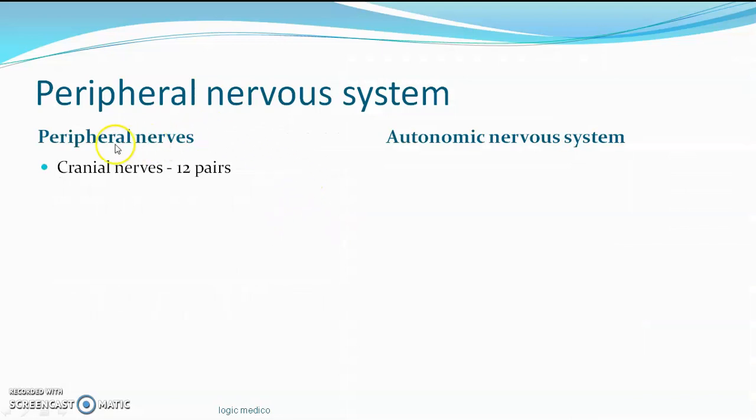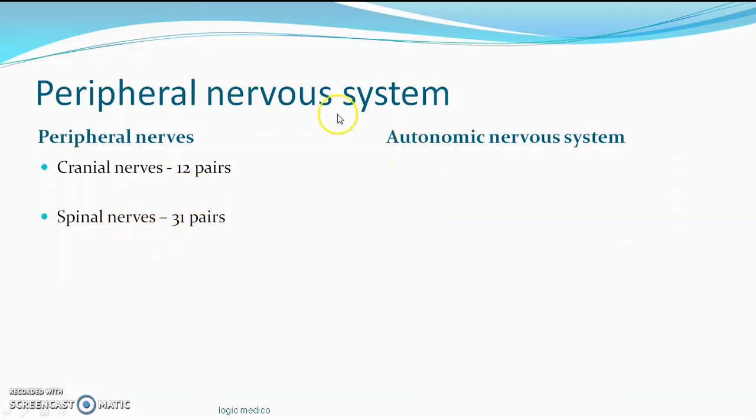In the peripheral nervous system there are so many peripheral nerves. First of all, the cranial nerves. There are 12 pairs of cranial nerves. There is a separate video on cranial nerves, you can see that. And there are 31 pairs of spinal nerves. So how to remember there are 31 pairs of spinal nerves? After 12, what is the next number? 13. If you accidentally write 13 in reverse fashion, it will become 31. So it's easy to remember. There are 31 pairs of spinal nerves.